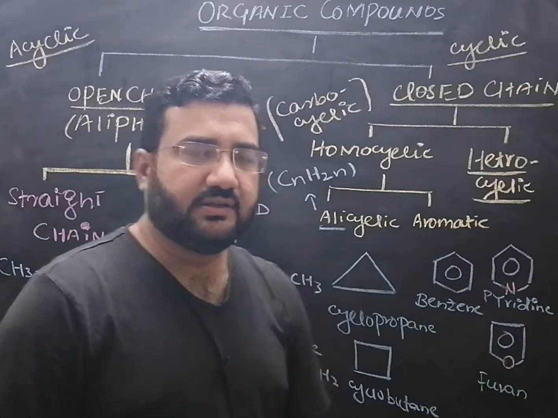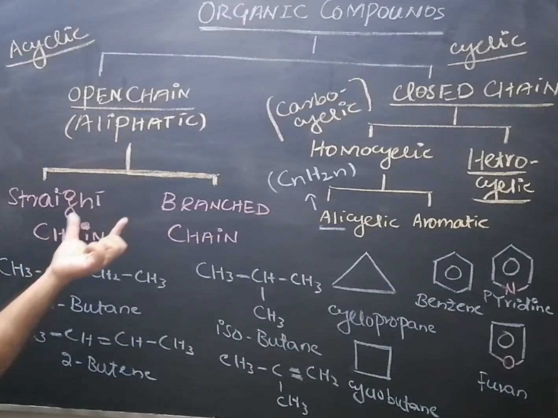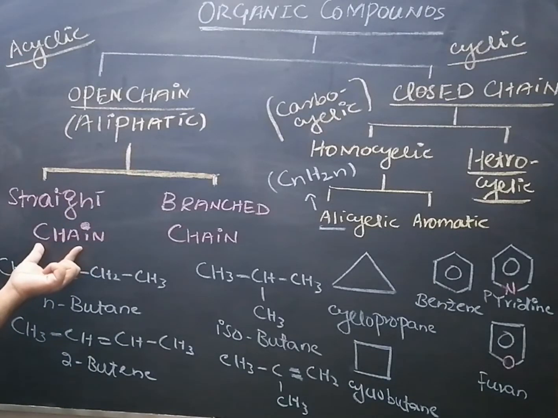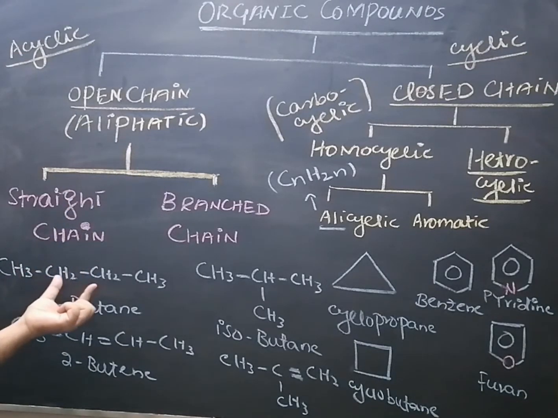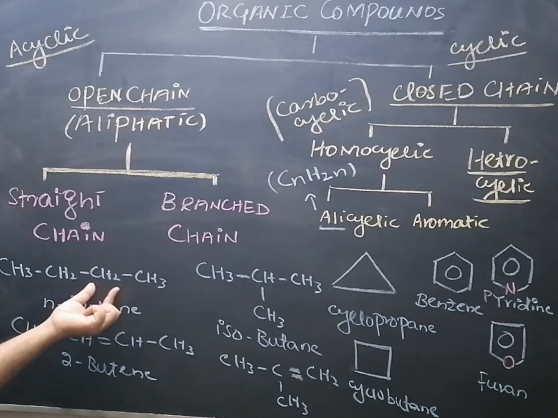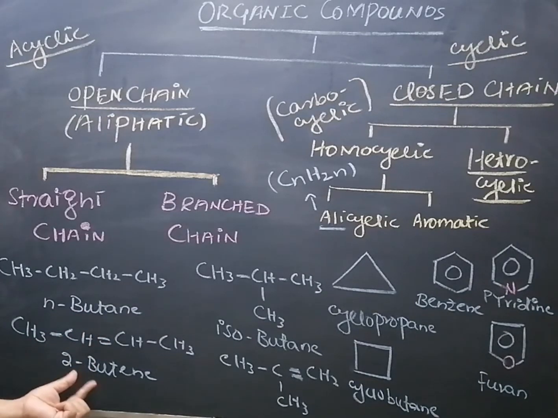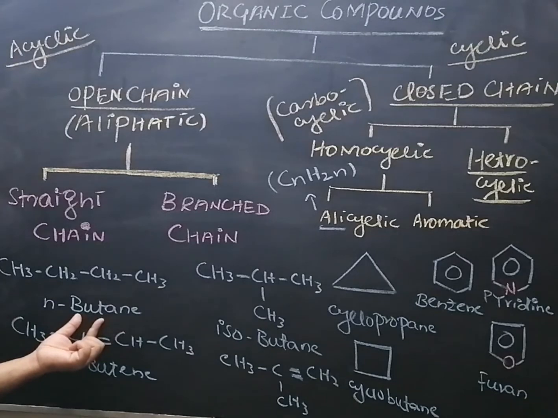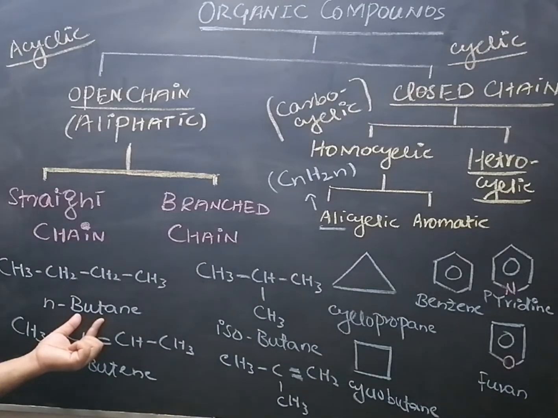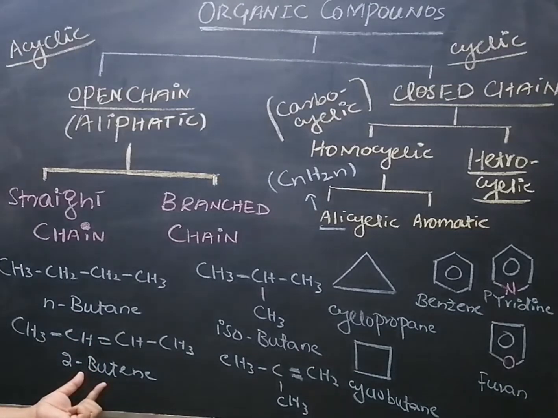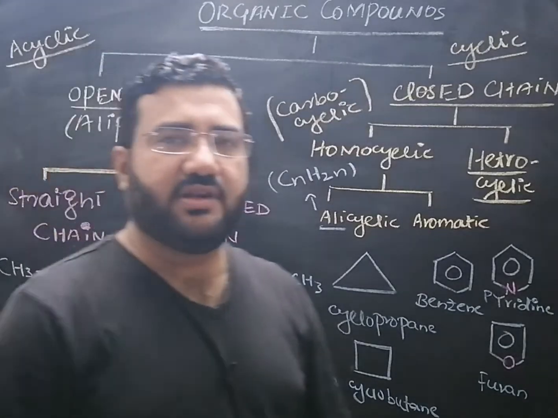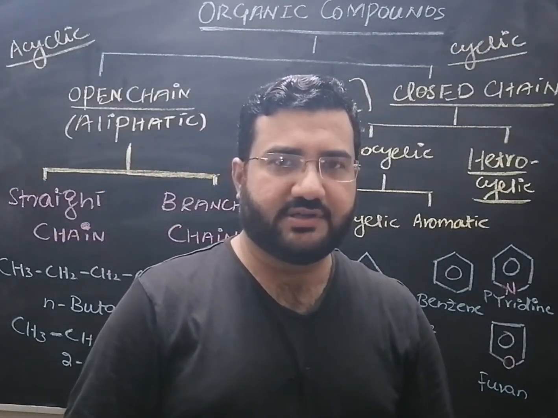any ring. They can be further classified into two types: straight chain, in which all the carbon atoms are present in a chain and none of the carbon atoms is out of the chain. For example, normal butane and 2-butene. Normal butane is a saturated compound in which all bonds of the carbon are the sigma bonds, while 2-butene is an unsaturated compound belonging to the class of alkenes in which carbon has also formed the pi bonds.